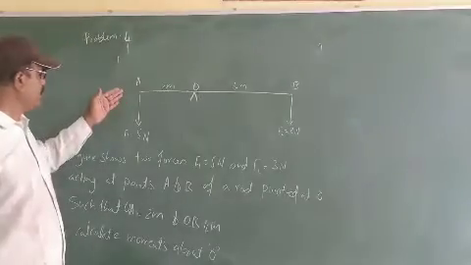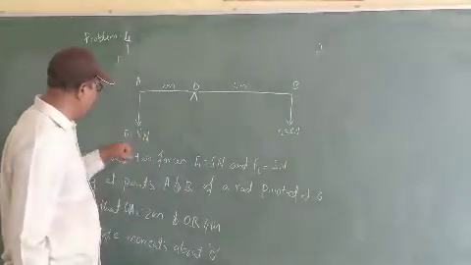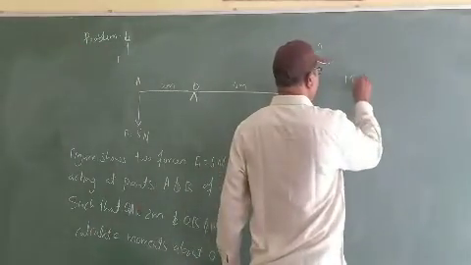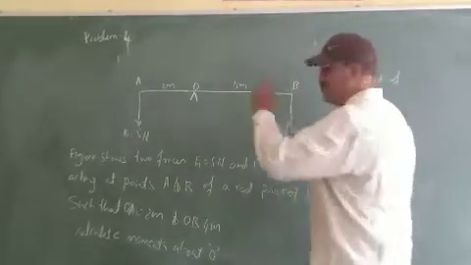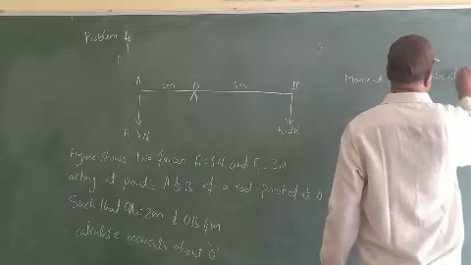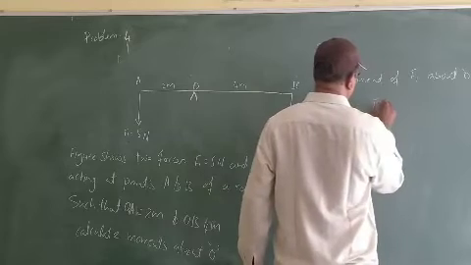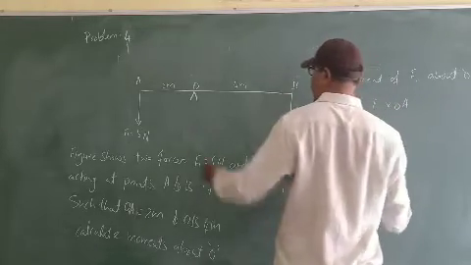Now, see here. Let us first calculate the moment of F1 about O. Moment of F1 about O is equal to F1 into OA. So what is F1 we have?